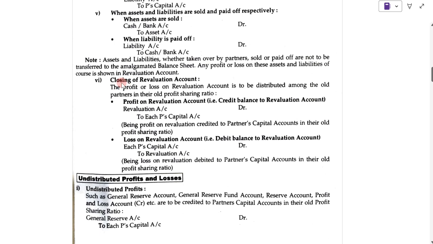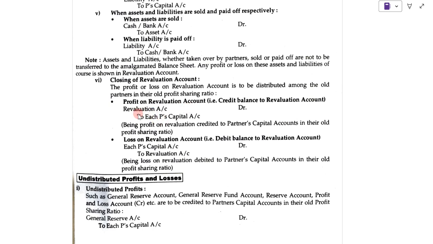Now, when the closure of the revaluation account is done, the profit or loss on revaluation account is to be distributed amongst the old partners in their old profit sharing ratio. Suppose there is a profit on revaluation account, that means the credit balance to revaluation account.